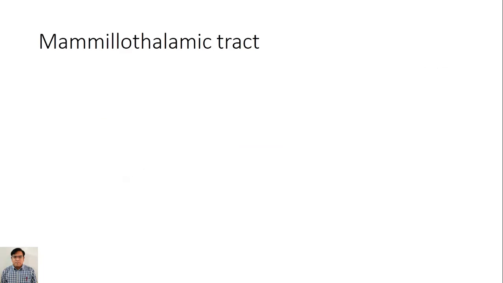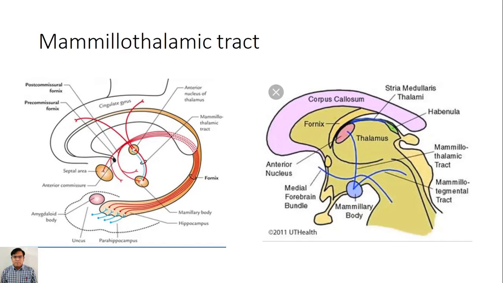Okay, mammillothalamic tract. In this figure you can see some of the fibers from the mammillary body to the thalamus form the mammillothalamic tract, this one and this one.